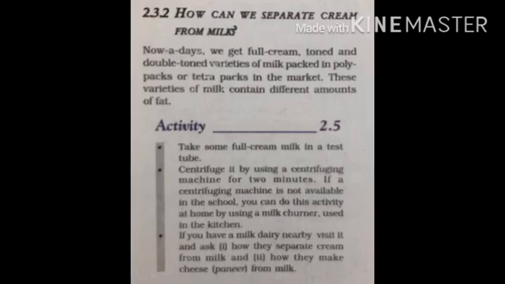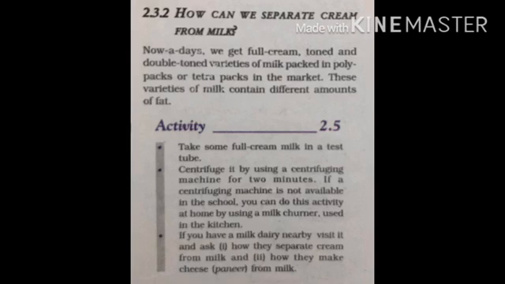Now, how can we separate cream from milk? Nowadays we get full cream, toned and double toned varieties of milk packed in poly packs or tetra packs in the market. Now the activity number 2.5. Take some full cream milk in a test tube. Centrifuge it using a centrifuging machine for 2 minutes.